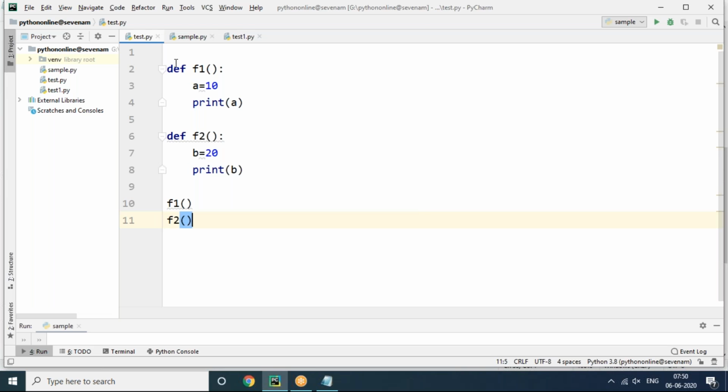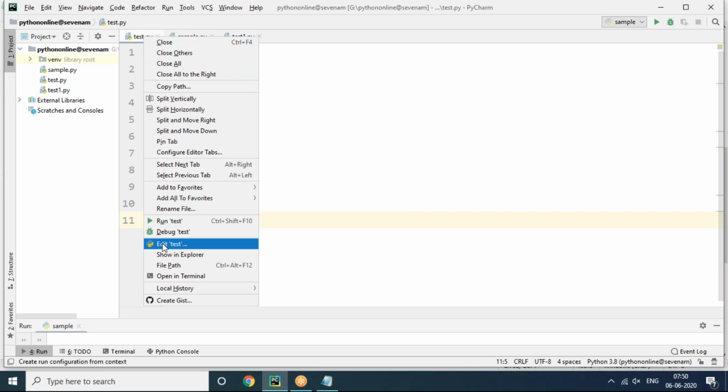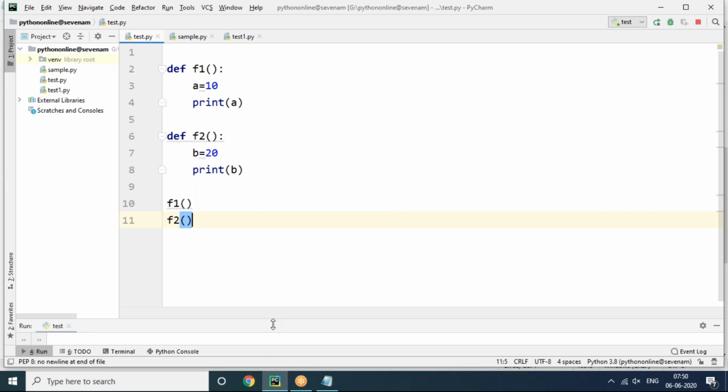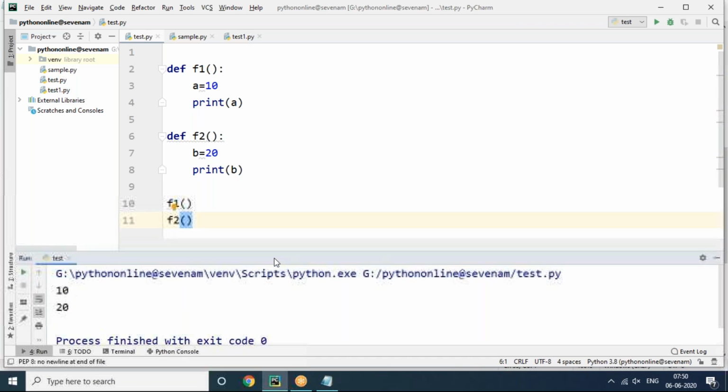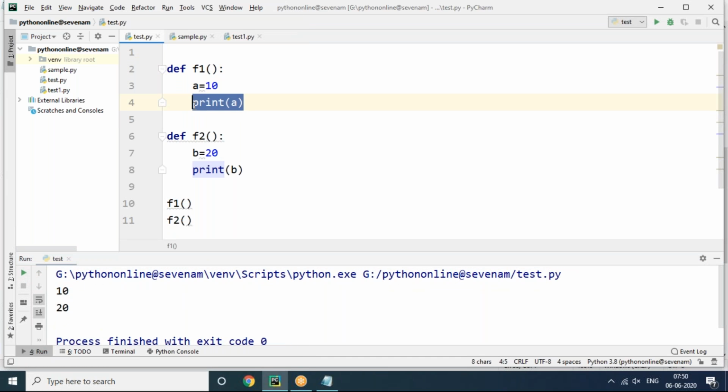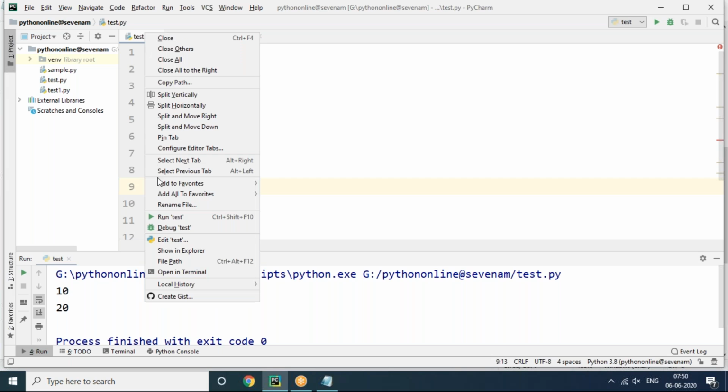What is the result? Straight away A and B values are coming. It's called local variables. These local variables are only accessed within that function. This local variable belongs to only the F1 function. Inside the F1 function only we can access it, but outside the F1 function it is not possible. It's not possible.